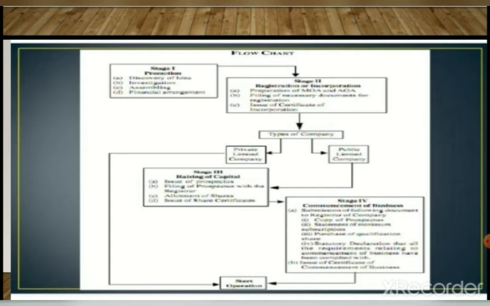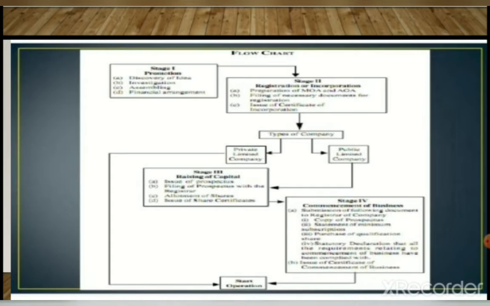Then you have to see whether the company is a private company or a public limited company. If it is a private company, then after registration you can start your business.